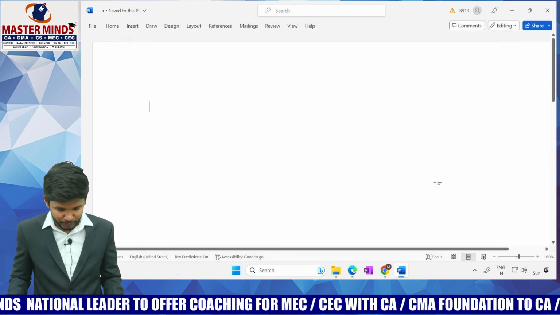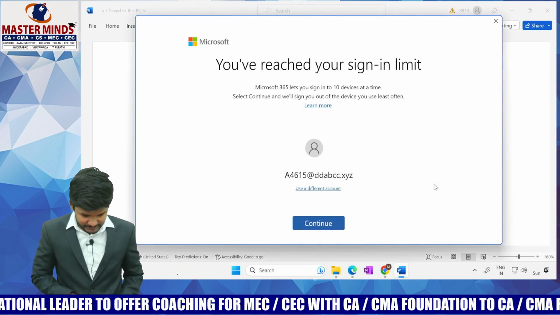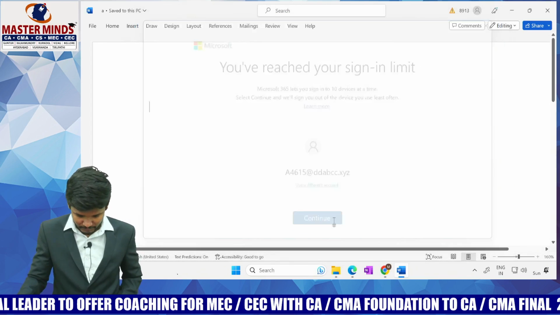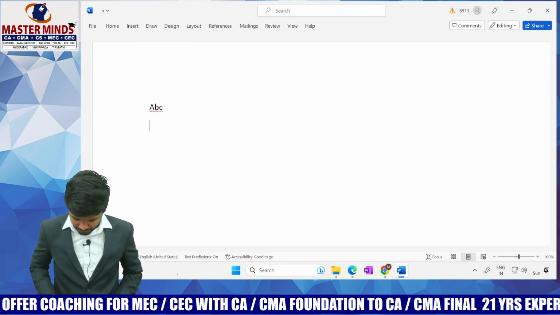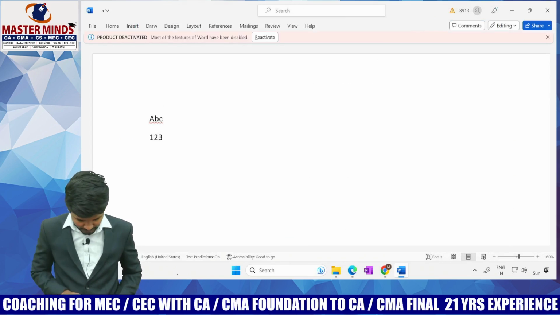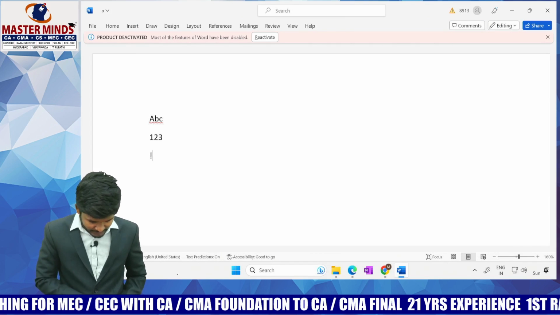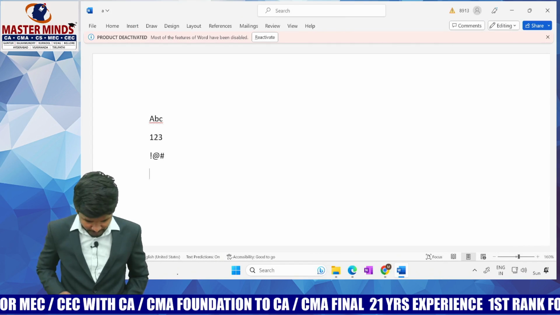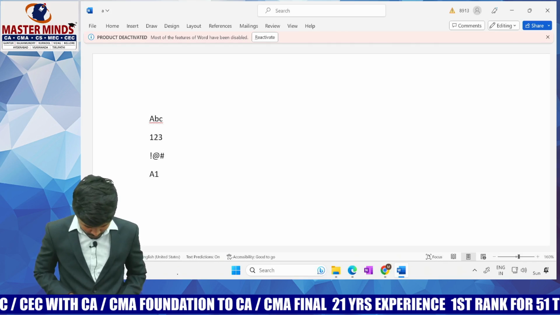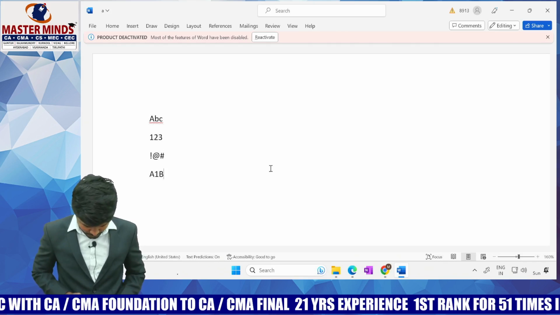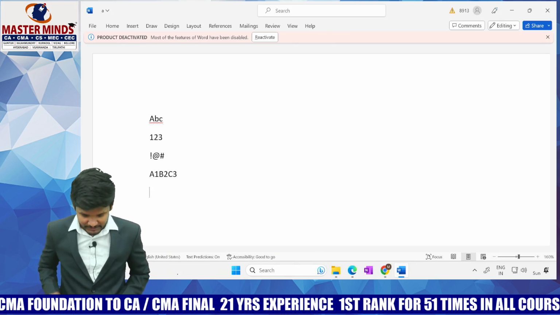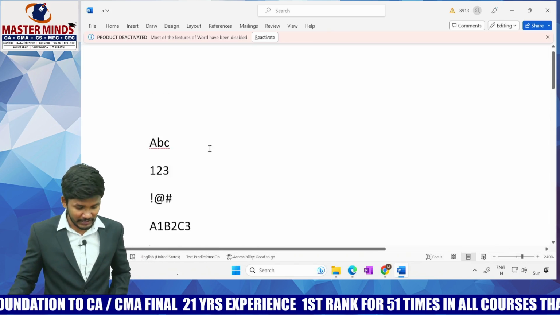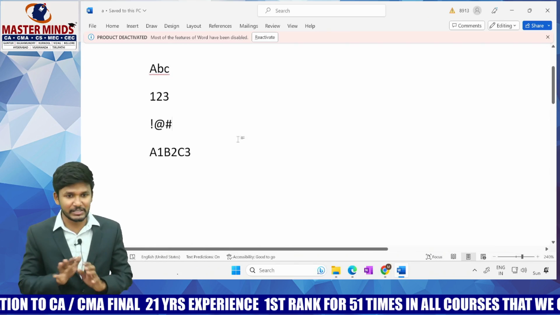Here I am adding A, B, C as text. Below I am giving the text 1, 2, 3. Below that I am giving exclamation, at the rate, hash, and below that, A, 1, B, 2, C, 3. Let's say this is the content which I added to this software.